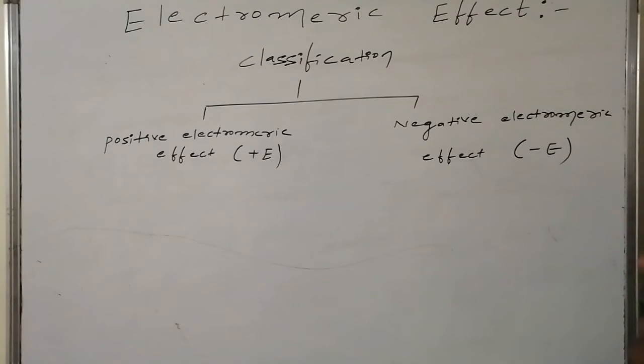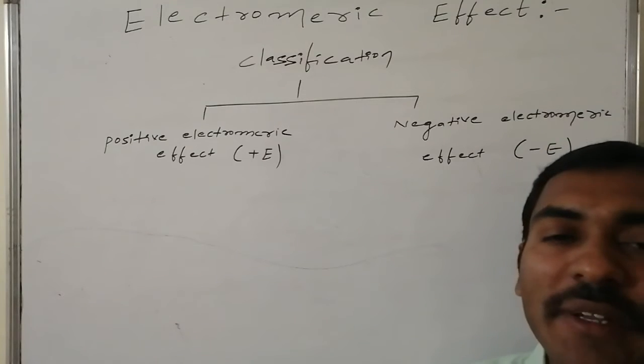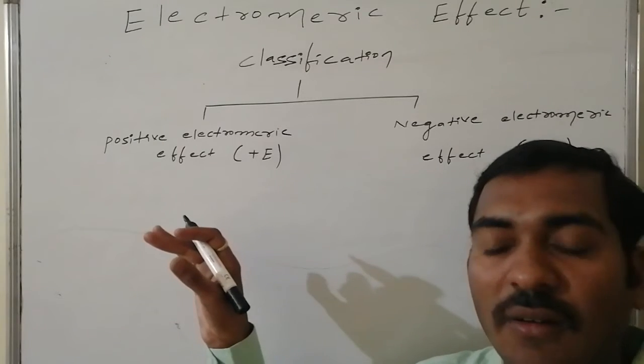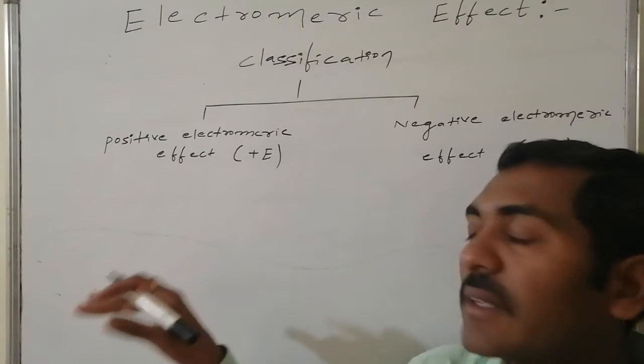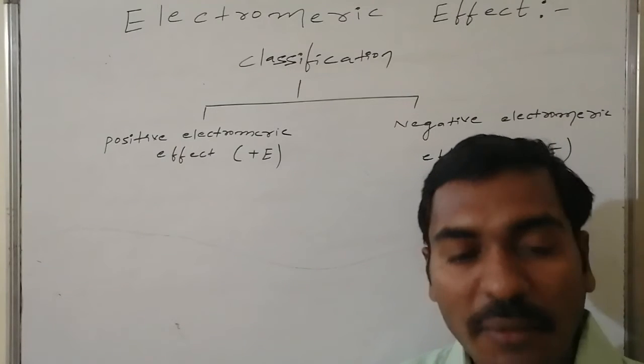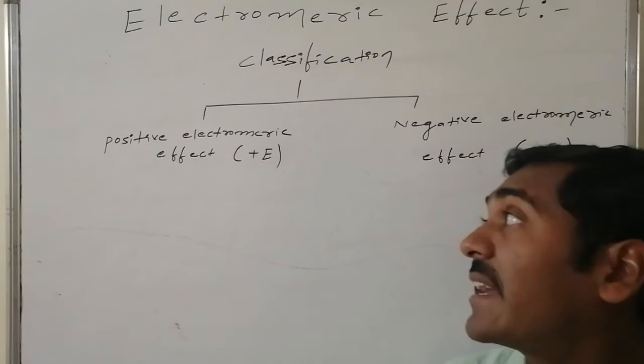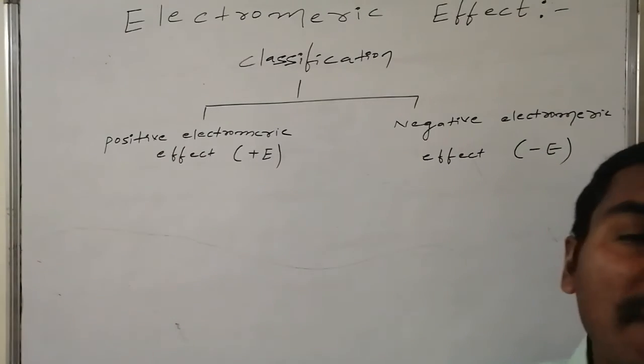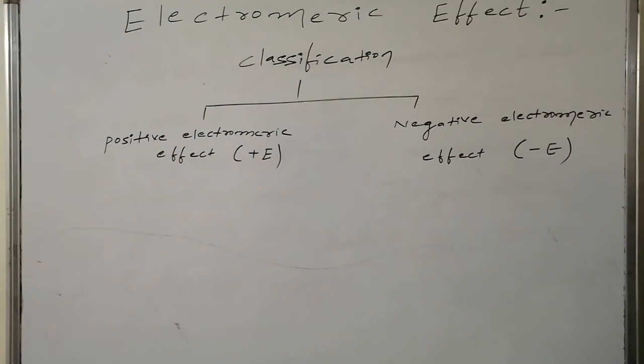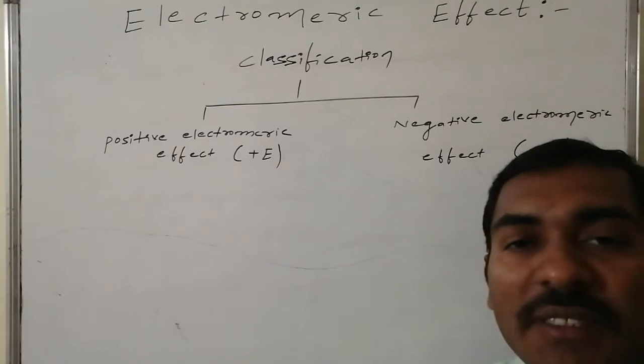Let us go for an example of the positive electromeric effect. Here the conclusion is that as a result of this electromeric effect, some part of the reagent is actively connected over the starting material, and as a result it generates a positively charged species. Here the reagent portion is connected over the starting material.